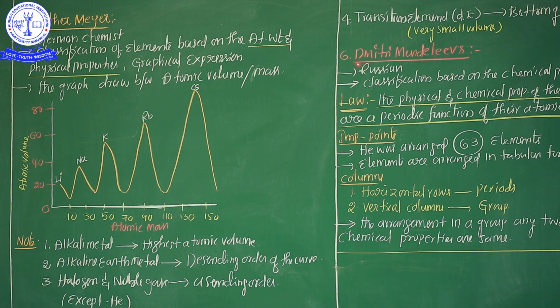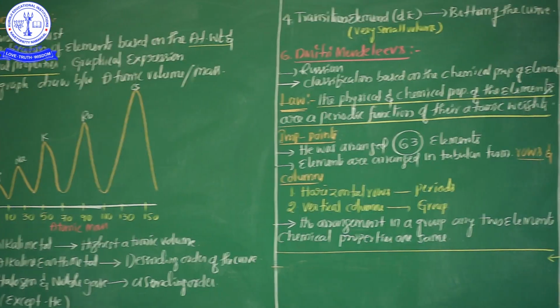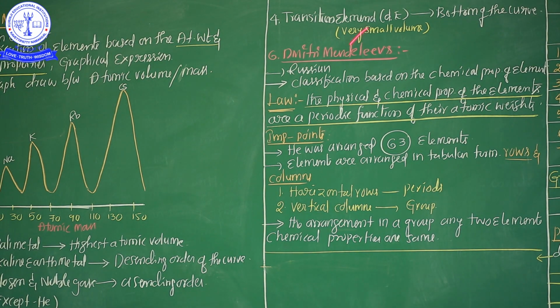And moreover, transitional elements are nothing but d block elements. In this graphical expression, the d block elements are at the bottom of the curve, down at the bottom, so they have small volume. Very important for NEET, my dear students. According to the Lothar Meyer classification, the peak positions in the graph are the alkali metals, and the bottom of the graph is the transitional metals.